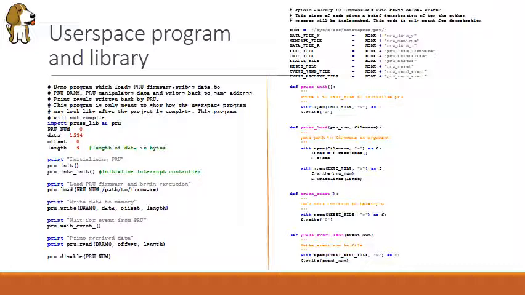On the left hand side, the program shows how the user space program will look once this project is completed. It initializes the PRU and configures the interrupt controller. The firmware is loaded, followed by writing data to the data RAM. The program waits for the interrupt from the PRU, prints data to the console, and then exits.